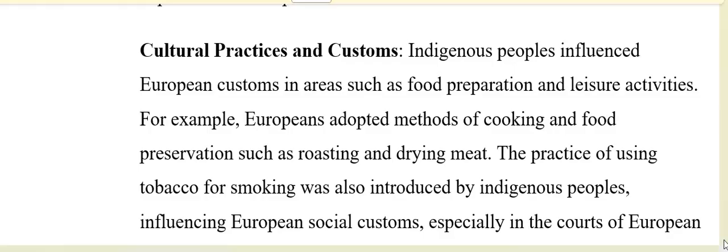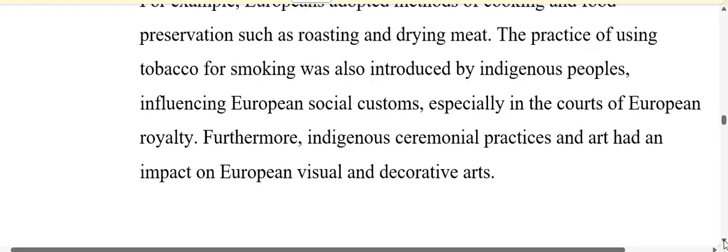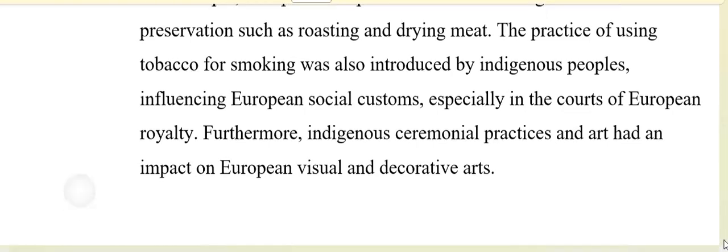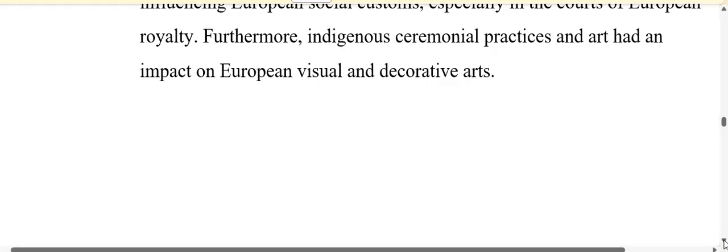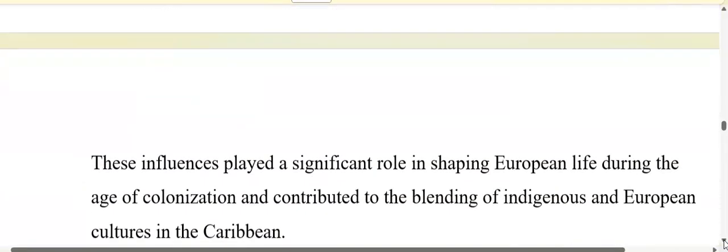The practice of using tobacco for smoking was also introduced by indigenous people, influencing European social customs, especially in the courts of European royalties. Furthermore, indigenous ceremonies and art had an important impact on European visual and decorative arts.